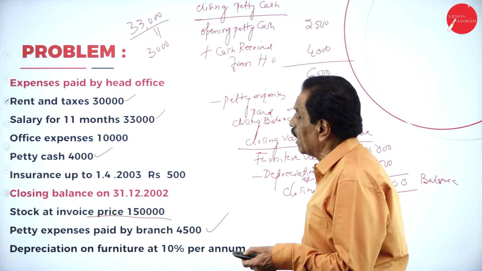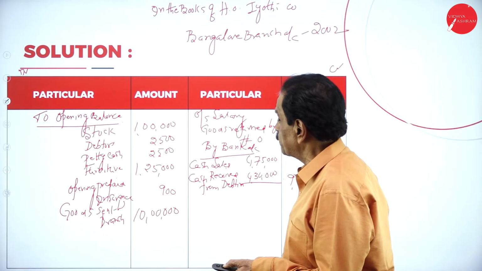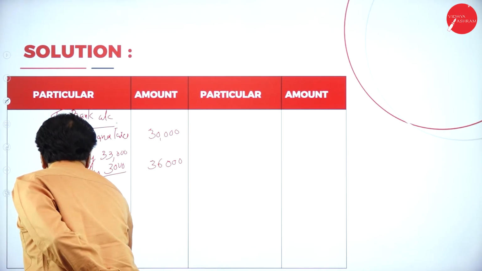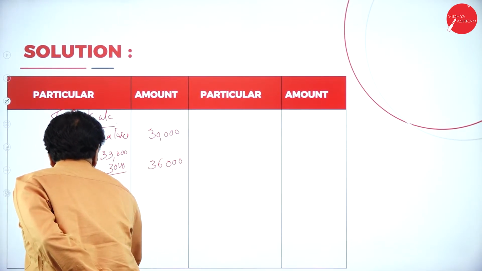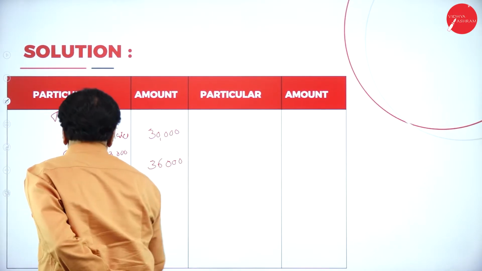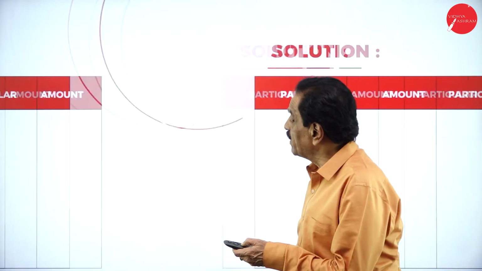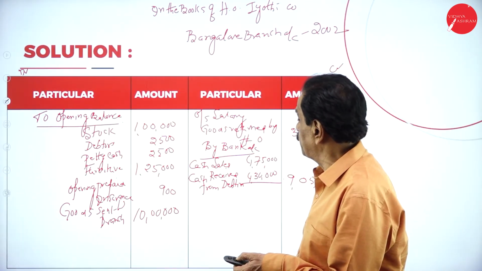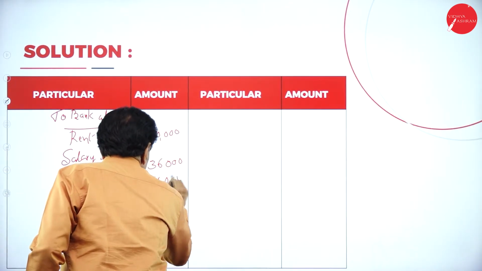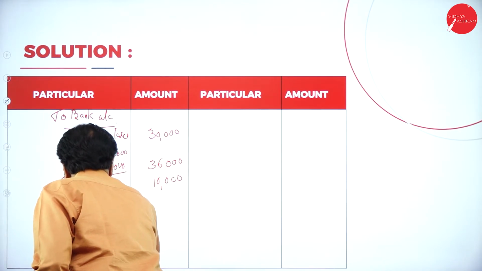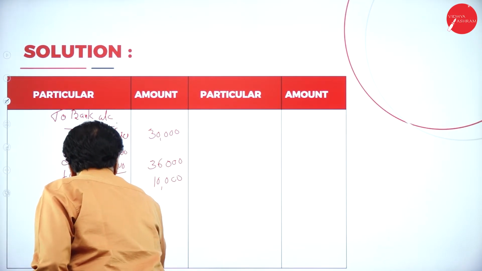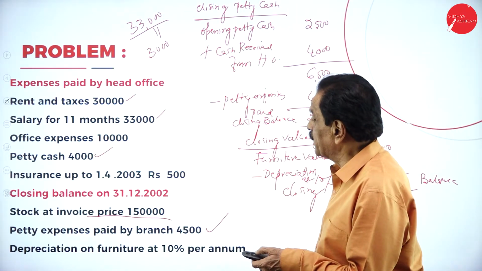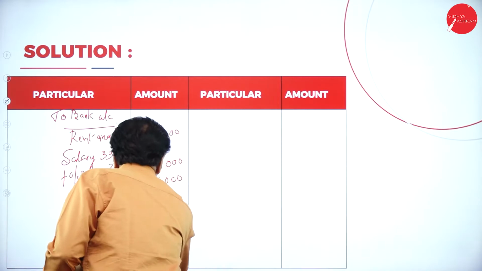What is next one? Office expenses. What's your office expenses? See that? Office expenses 10,000. Petty cash sent by the head office. Your petty cash. How much petty cash? 4,000.